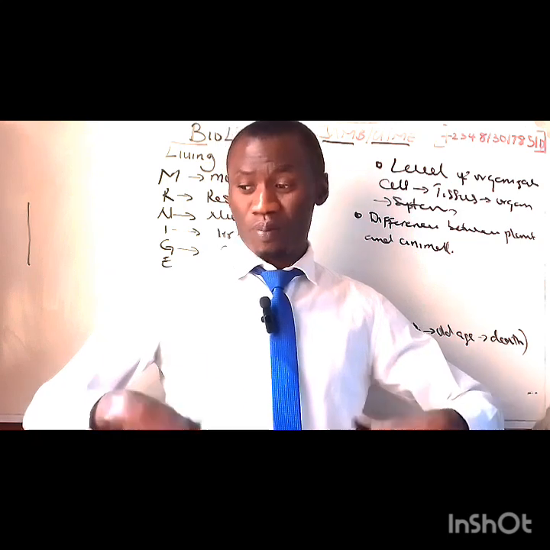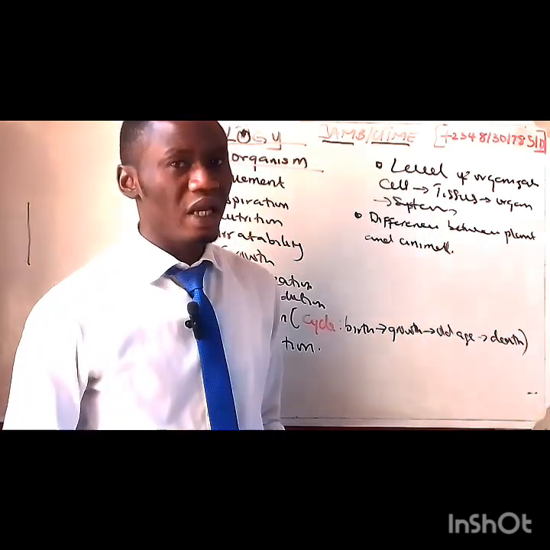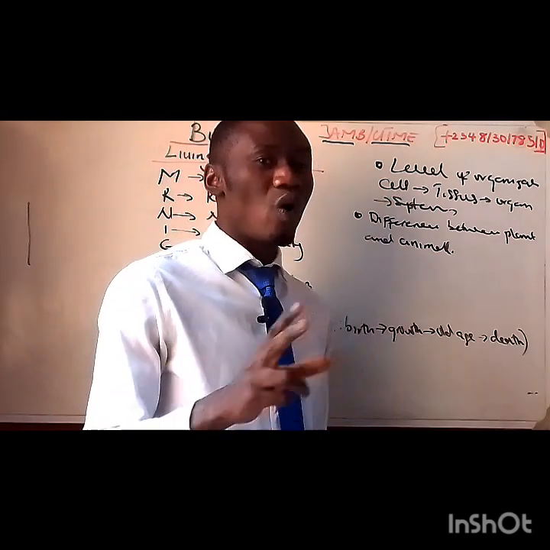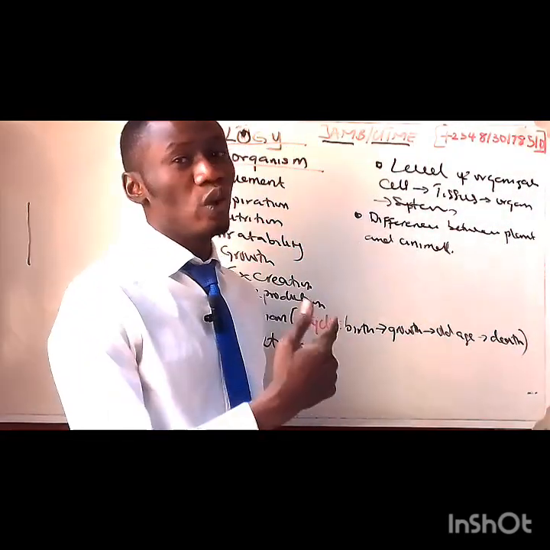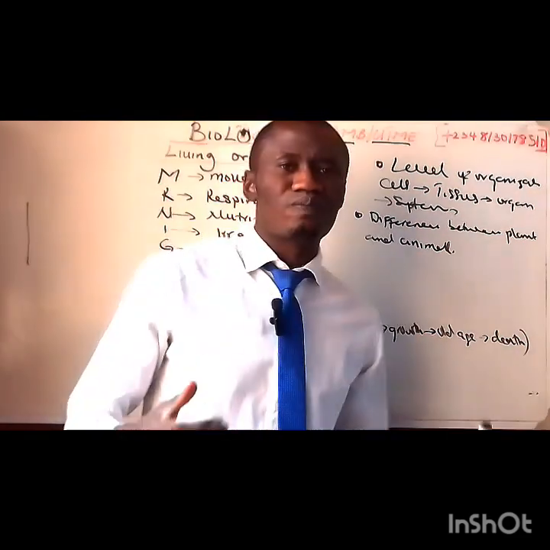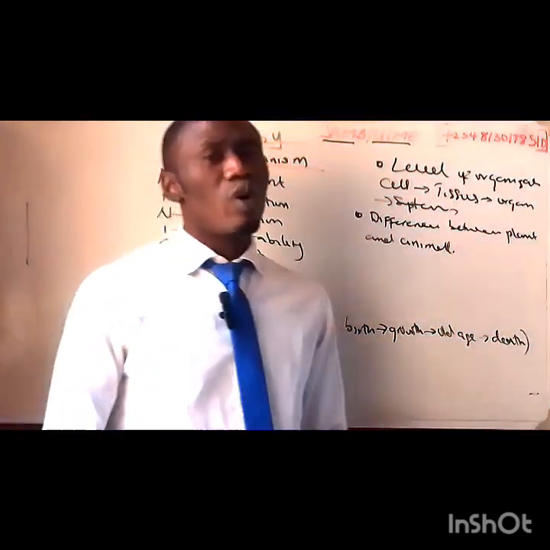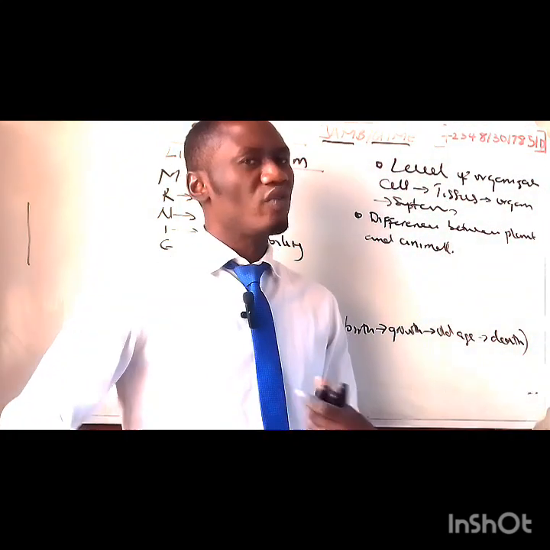And we'll talk about the supportive system, that is the organs for the bones of the body. That's what you'll be looking at. That's what JAMB wants you to know. Anyhow, I want to let you know that we want to look at some of the past questions, and I'm going to be teaching from those questions.